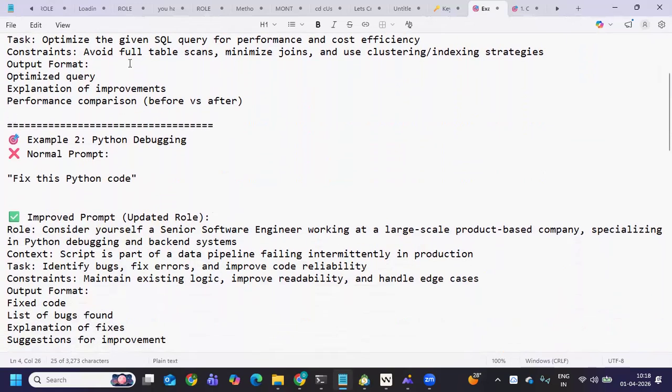Next is maybe a Python example I've taken. The normal prompt is: fix this Python code, and you'll simply paste it. So it will try to debug. It will still give you the answer. I'm not telling you it will not give you the answer. It does. But how can we improve?